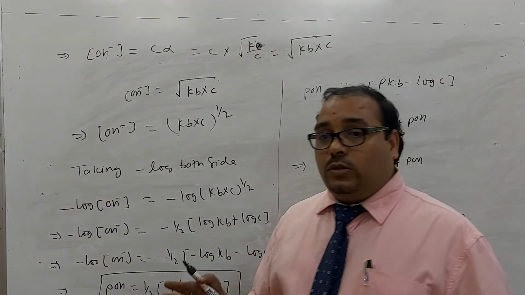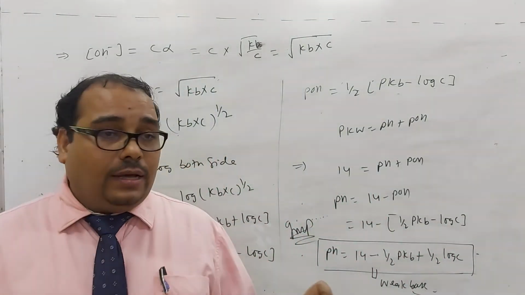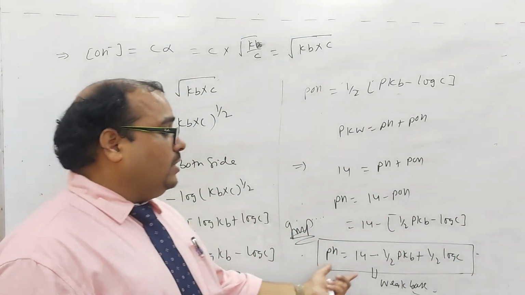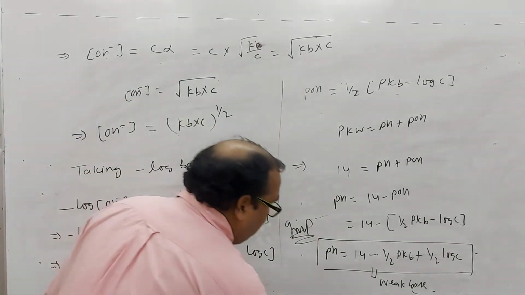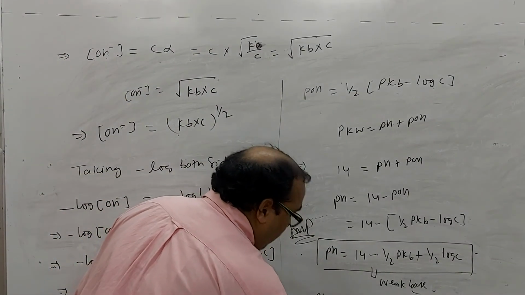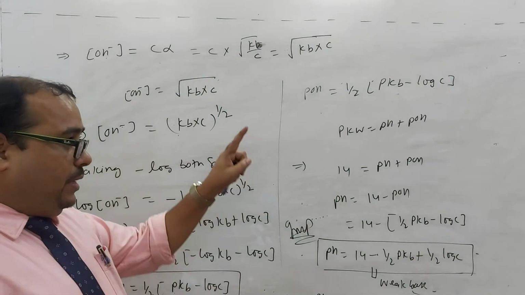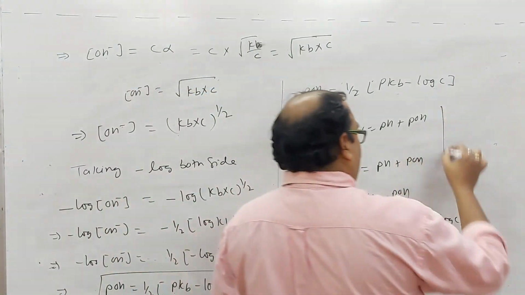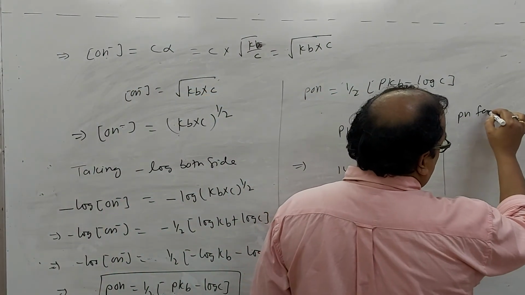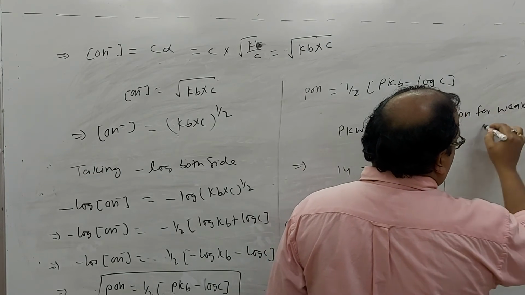So if you want to derive the ionization constant for the acid, you can find out the pH for the weak acid.